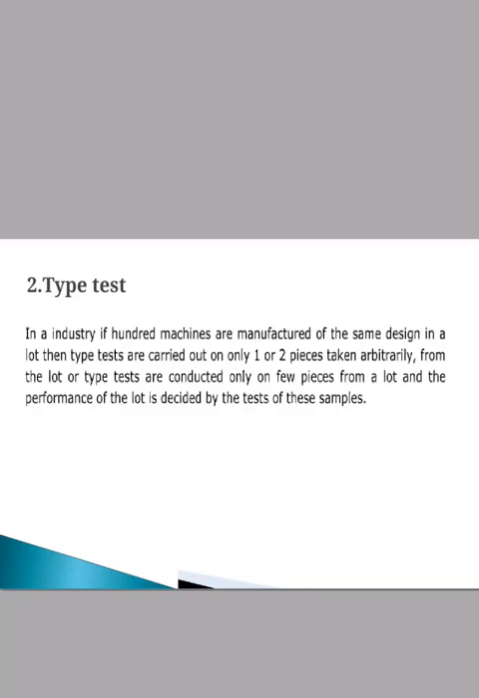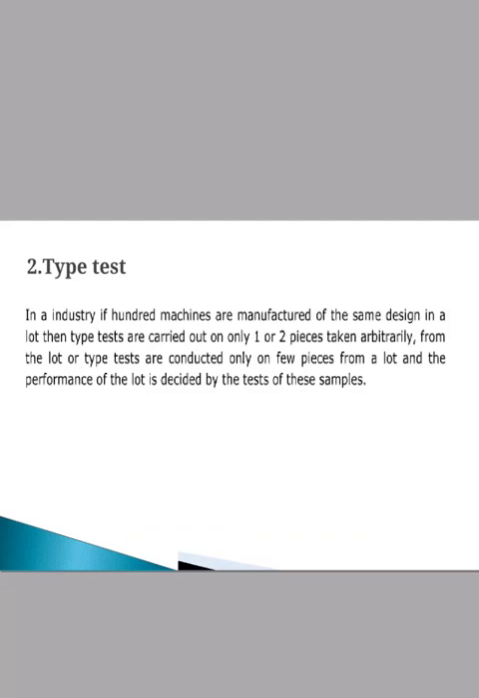The second test is the type test. In any industry, if hundreds of machines of the same design are manufactured in a lot, then the type test is carried out on only one or two pieces of the machine, chosen randomly from the lot. Type tests are conducted on only a few pieces from a lot, and the performance of the lot is decided by these test samples.